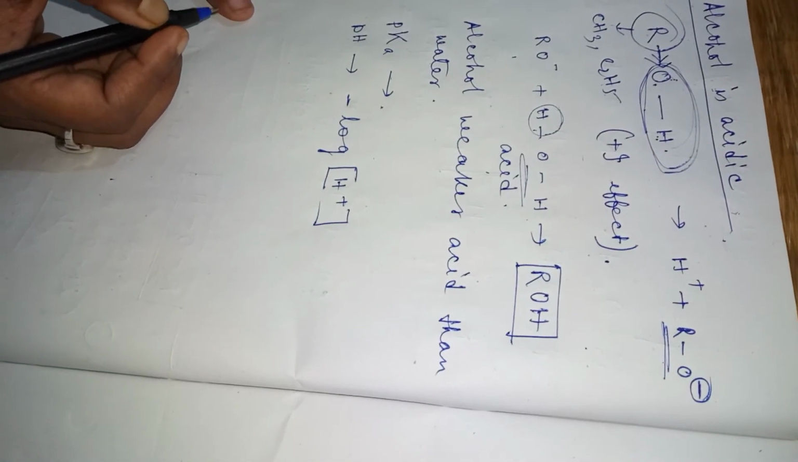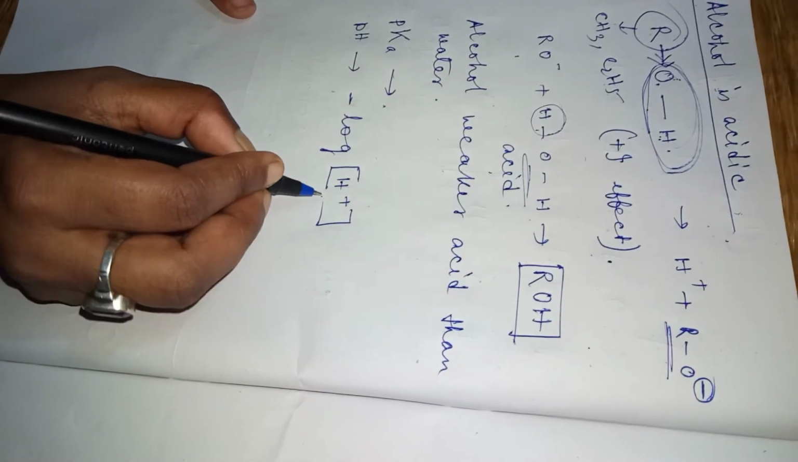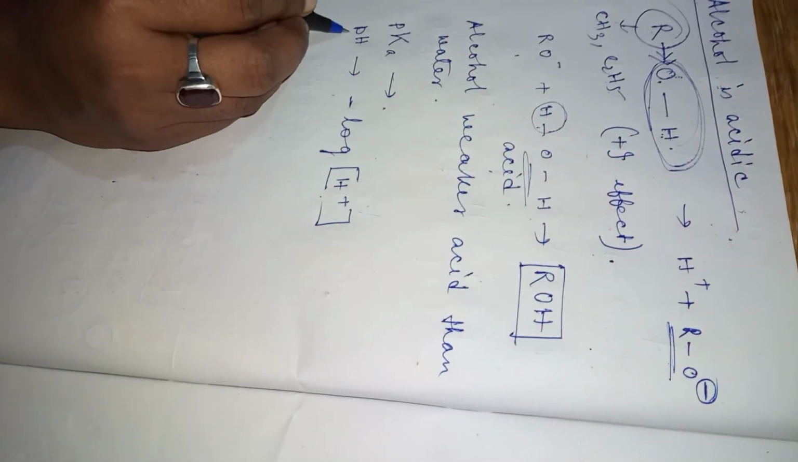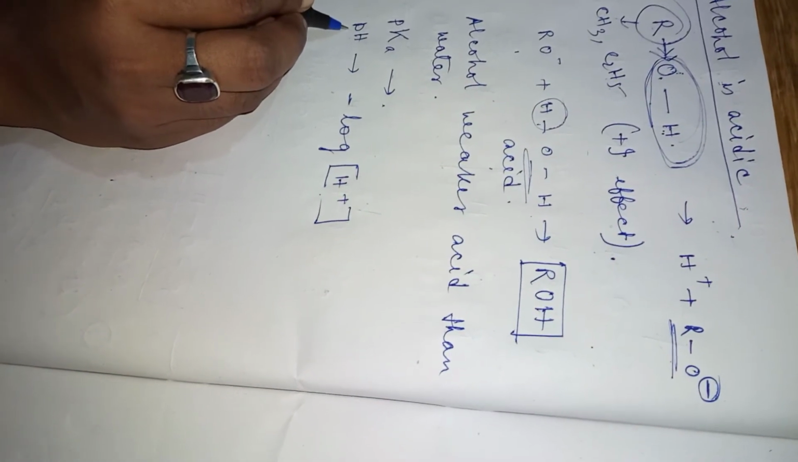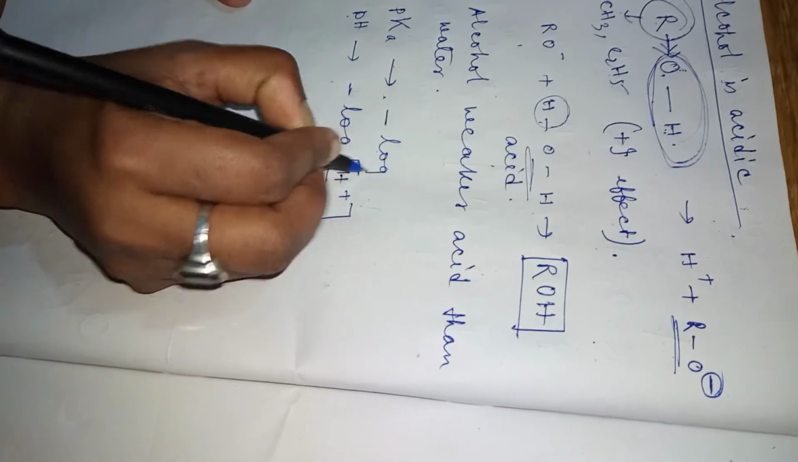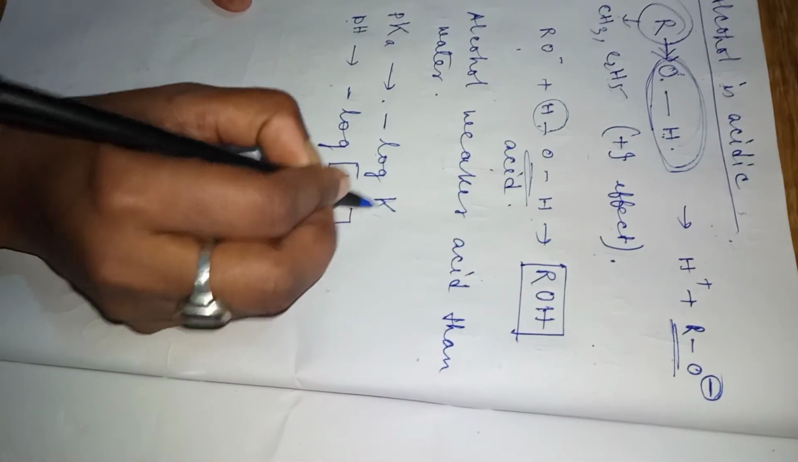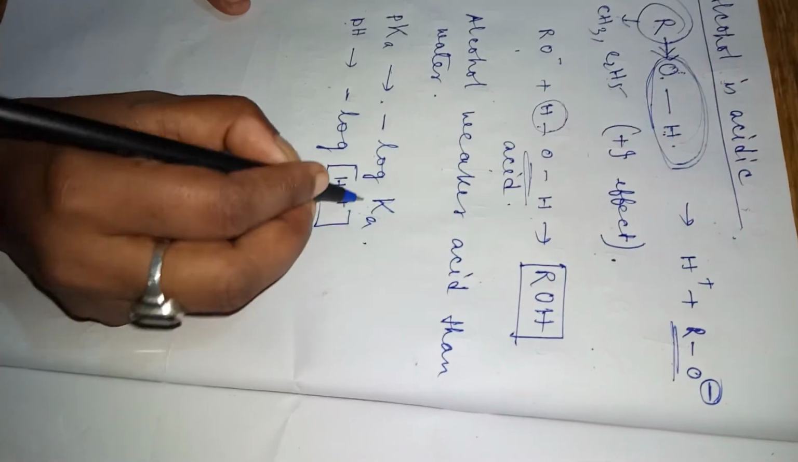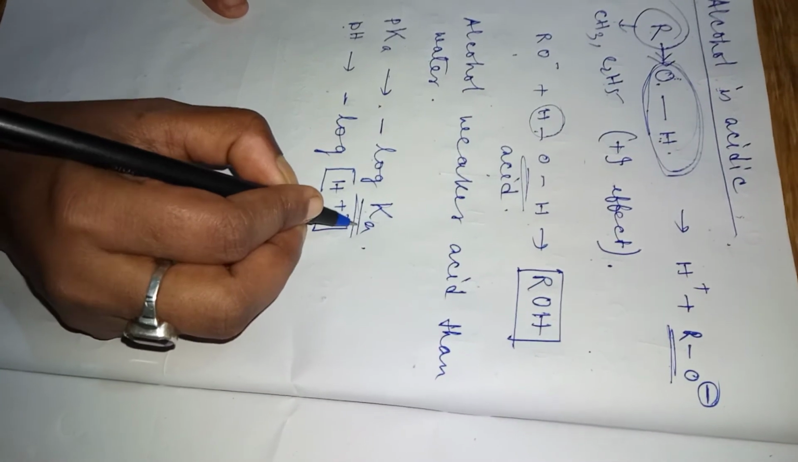Okay. So, higher the concentration of H plus means lower will be the value of pH. Isn't it? Similarly, pKa means what? Minus logarithm of Ka. K is what? Dissociation constant of an acid.